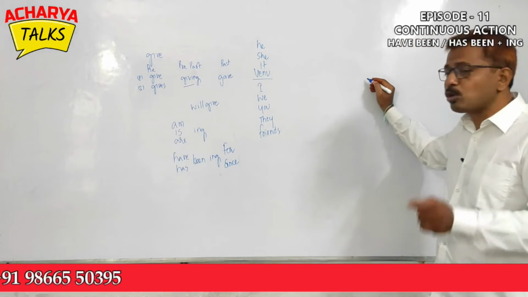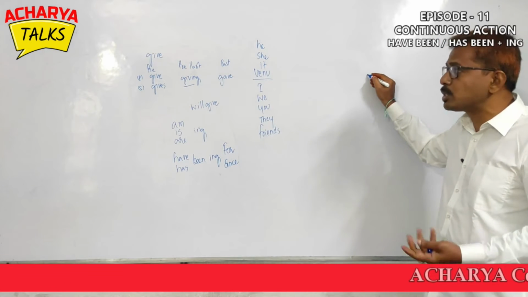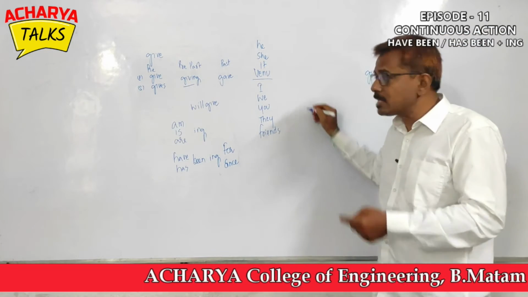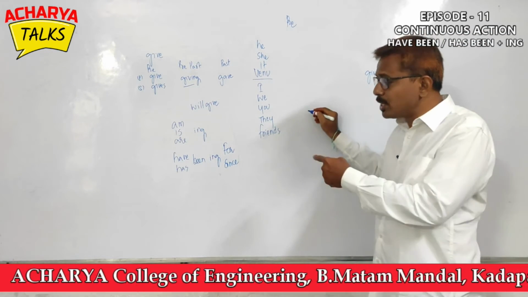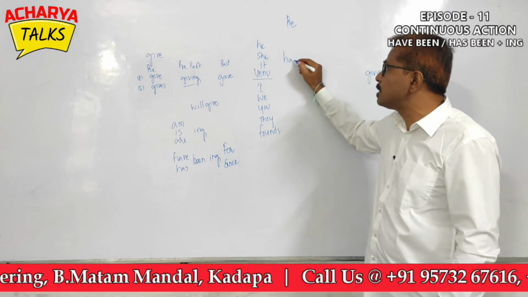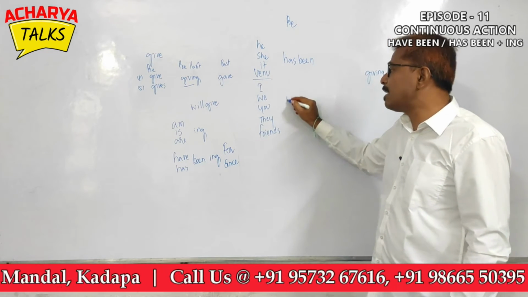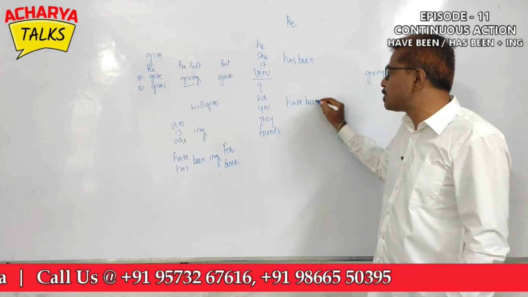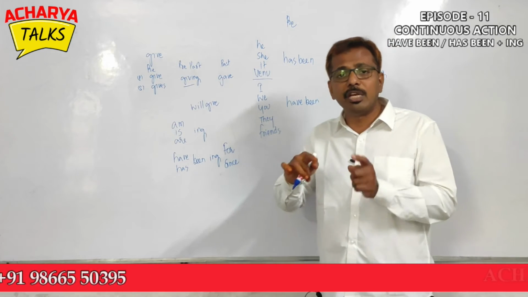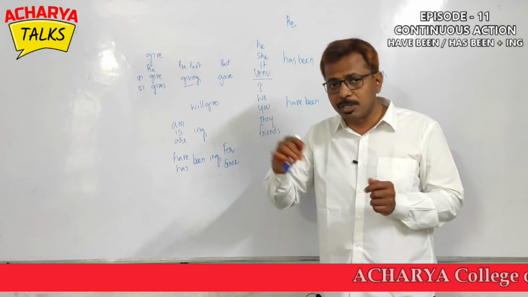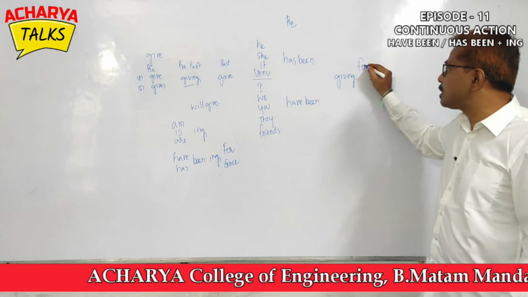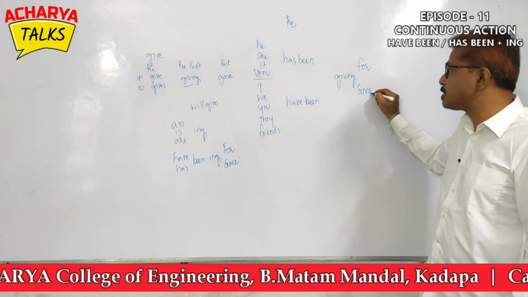Okay, here also we are talking about a continuous action, that is we are using ing. Let's say giving. So to indicate the present time, I'm using has been and have been. As has been is a singular version, we use it for singular subjects, and have been is a plural verb, we use it for plural subjects. I told you agreement of the verb with the subject is grammar. We need to agree singular verb with singular subject, and plural verb with plural subject. And to indicate time, I'm using for and since, my friends.